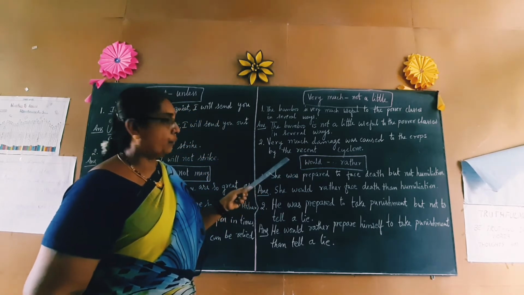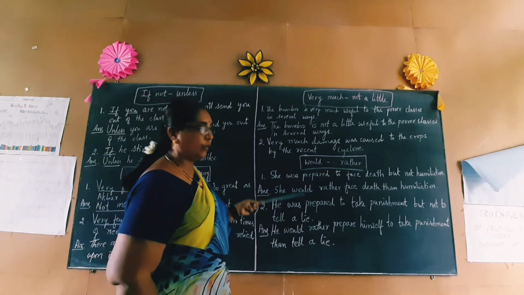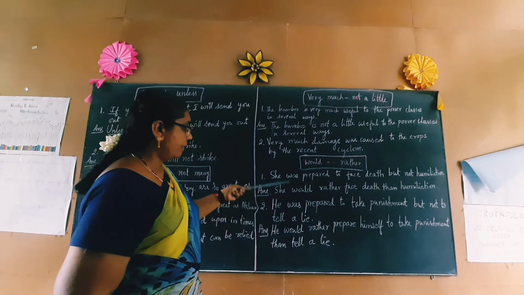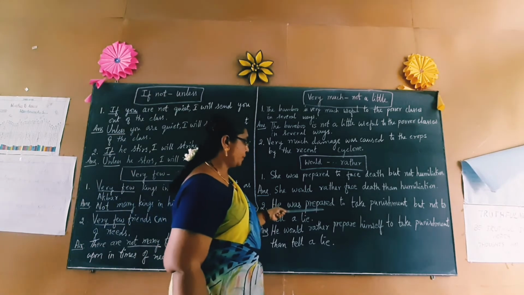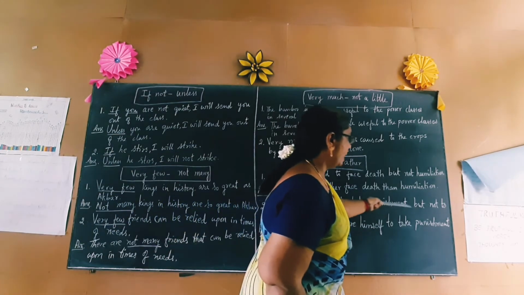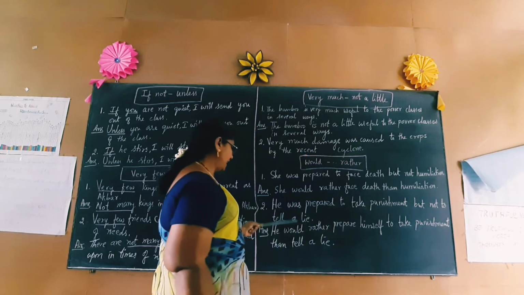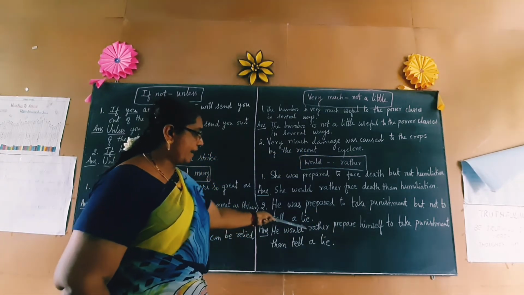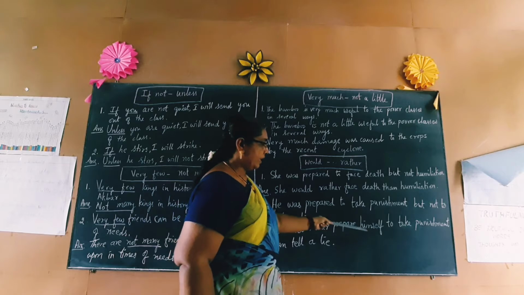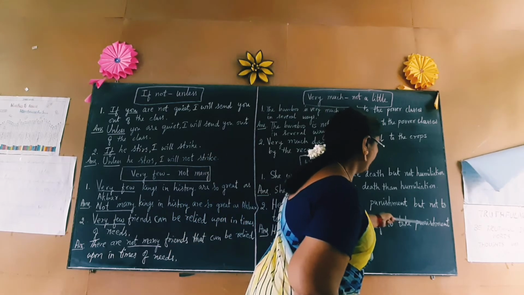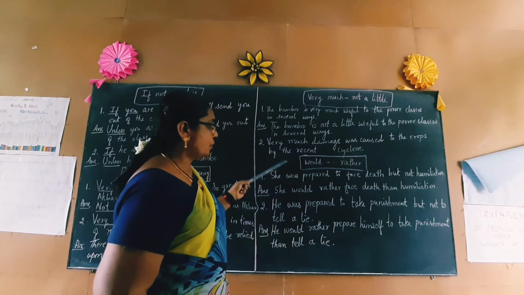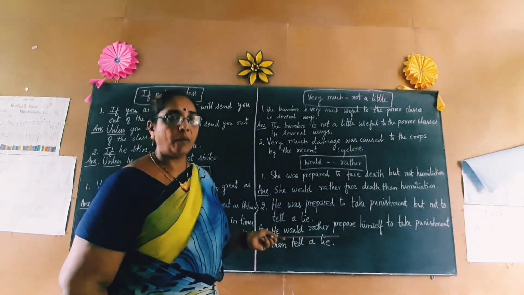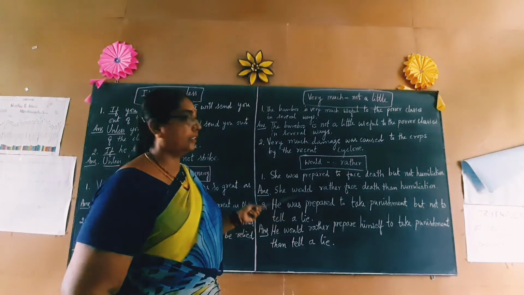Using this phrase would rather, we see here how we have to rewrite the sentence. Another example: he was prepared to take punishment but not to tell a lie. He would rather prepare himself to take punishment than tell a lie. So with this, we complete almost all the phrases.